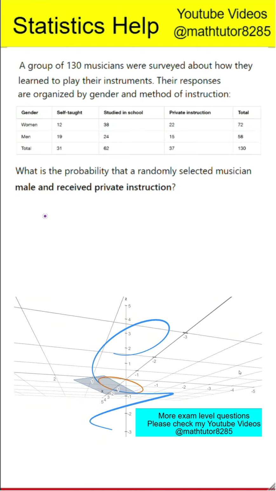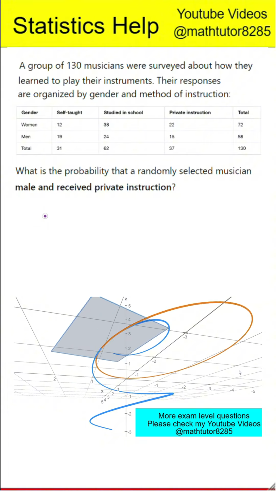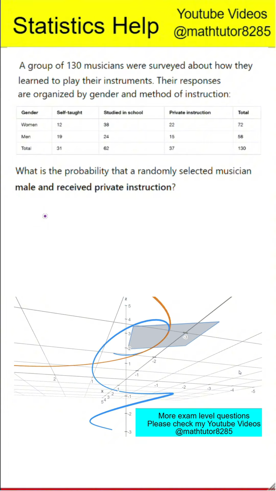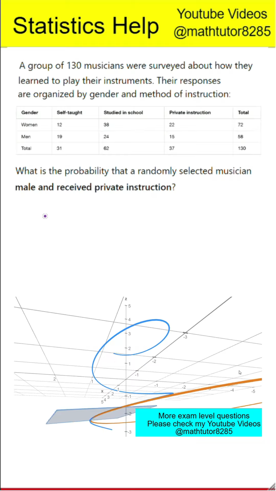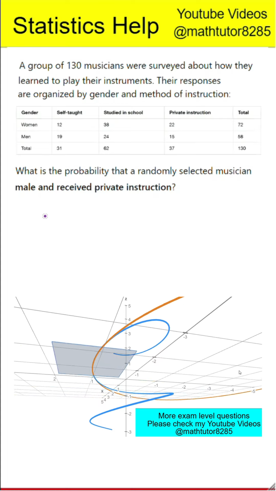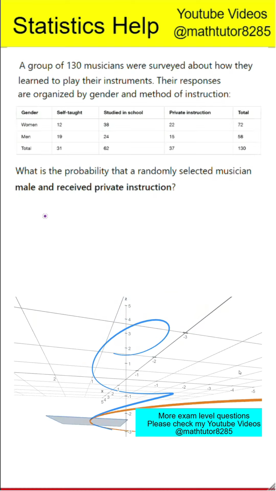Among the women, 12 were self-taught, 38 studied in school, and 22 had private instruction. That gives a total of 72 women. Among the men, 19 were self-taught, 24 studied in school, and 15 had private instruction. That gives a total of 58 men. The grand totals across all musicians are 30 self-taught, 62 studied in school, and 37 had private instruction, for a total of 130 musicians overall.